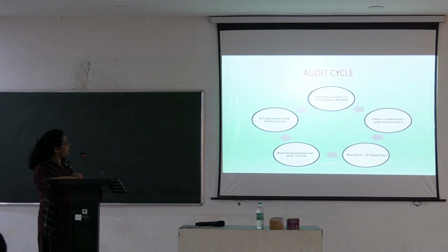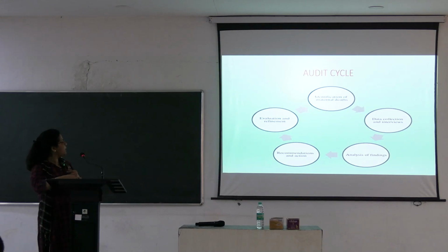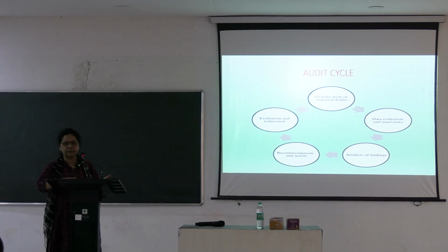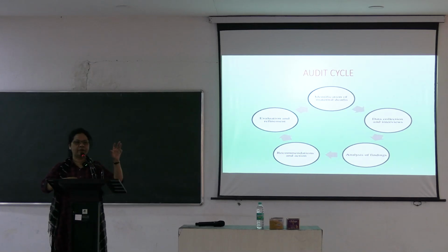This is the audit cycle. Identify the deaths, data collection, interviews, analyze the findings, recommend the action, and evaluate and refine the action. So we have to learn from that. The cycle goes on: the death has occurred, report the death, then try to find out the cause, try to improve upon it, so that we have fewer deaths or no deaths in future.